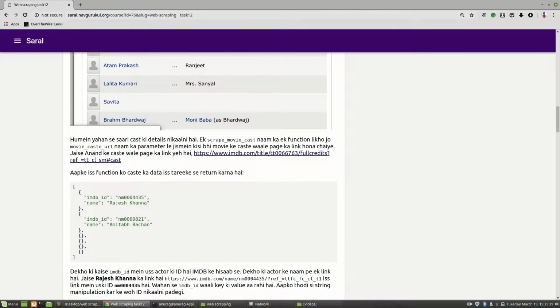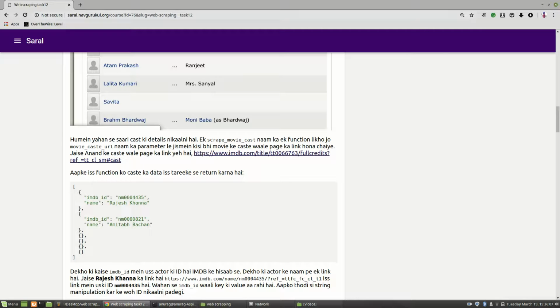This should be the format in which the output is written, meaning the main output should be in this format. There should be a list and inside that list a small dictionary, which should have the IMDb ID, like nm0004435, and the name Rajesh Khanna.